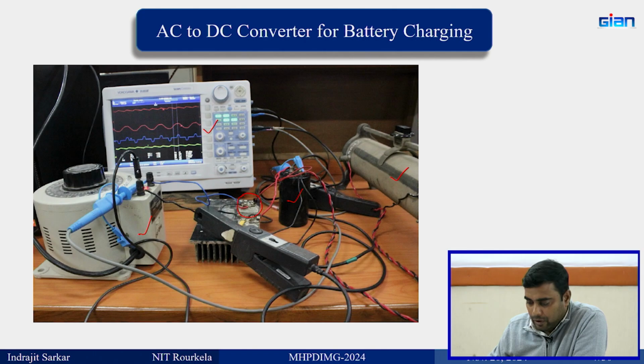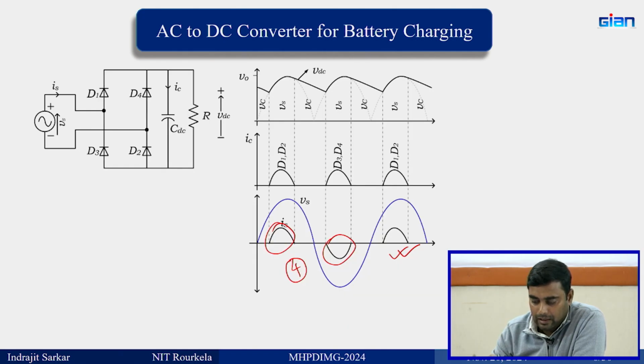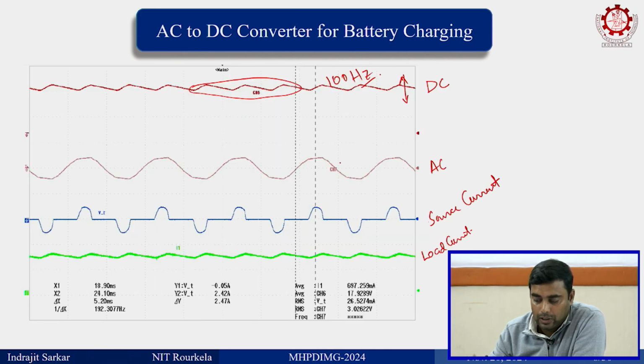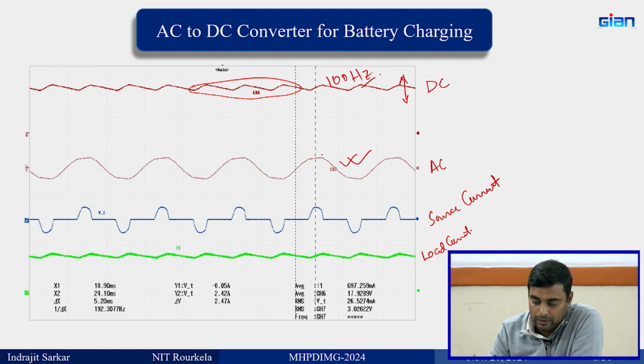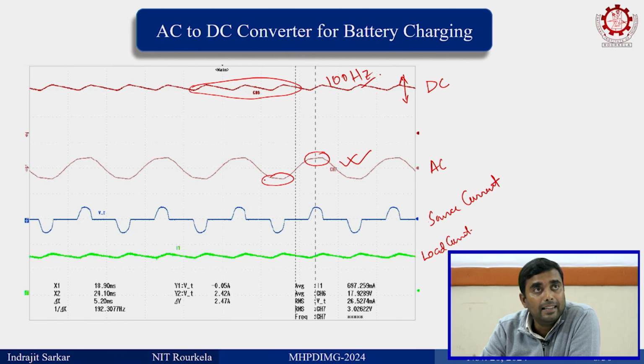Now see, I have drawn here source voltage like this, but you see what source voltage we are having at the plug point at the lab supply. What is the voltage? So what is the significant thing that you need to see? You see, we have flat topped AC voltage that we are getting. Why are we getting this flat top voltage? Anyone can explain why we are getting this kind of voltage? Instead of sine wave, we are getting a flat topped voltage. What could be the reason?